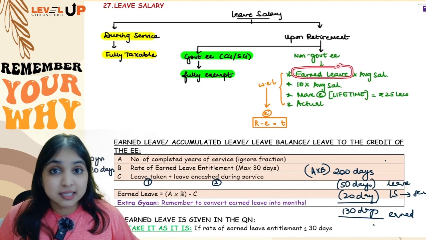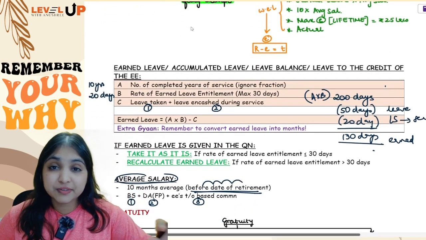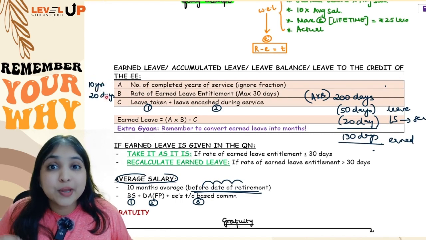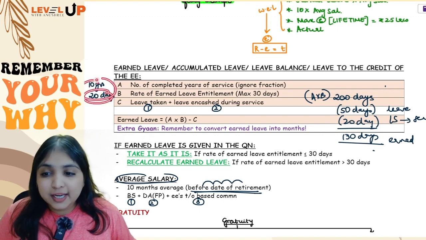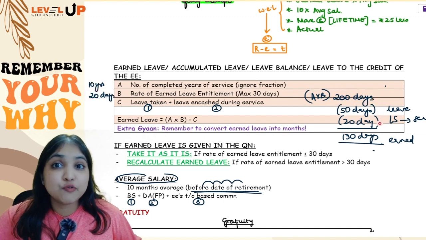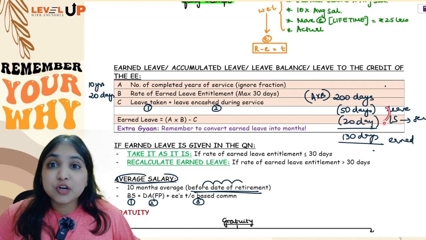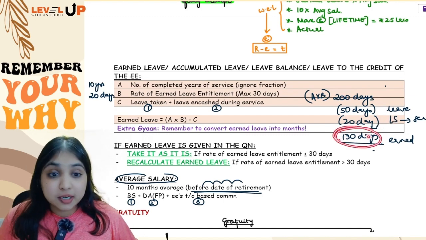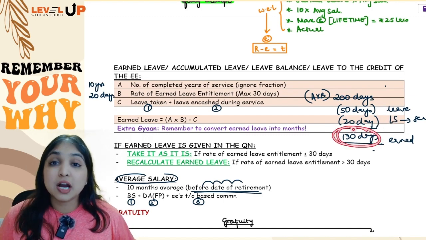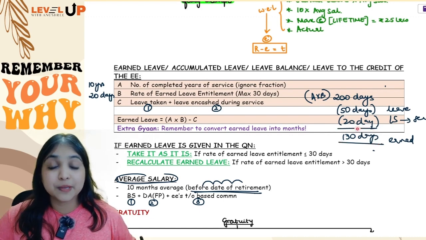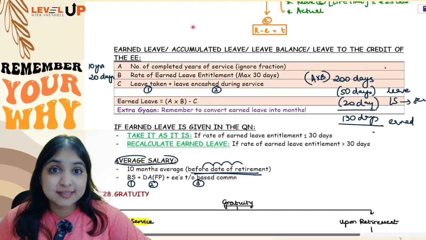How to find earned leave? To find earned leave, you will first see how many years the employee has worked for, then any fraction ignore, then how many days leave the employee is allowed to take each year. Okay, so A into B, 200 days. From this you will subtract two things. Number one, how many days leave you've already taken, and also how many days you've already taken leave salary during service. So this will become your earned leave. This is also called accumulated leave, also called leave balance or leave to the credit of the employee.